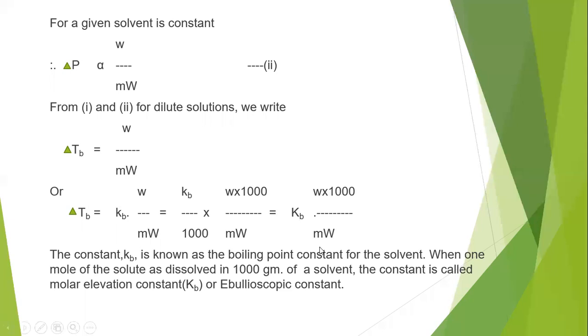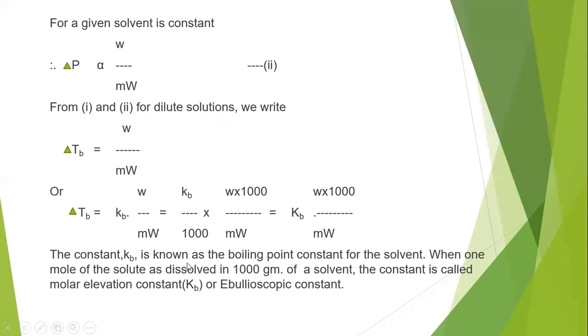This capital KB is nothing but the molar elevation constant, or simply we can call it the ebullioscopic constant. What is meant by that ebullioscopic constant? How is it related with the elevation in boiling point? That is also a more important thing. The constant KB, small KB, is known as the boiling point constant for the particular solvent.